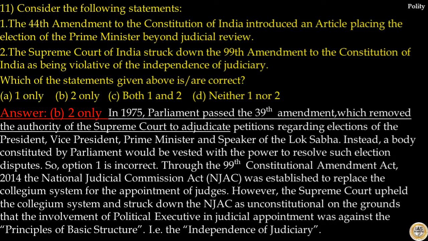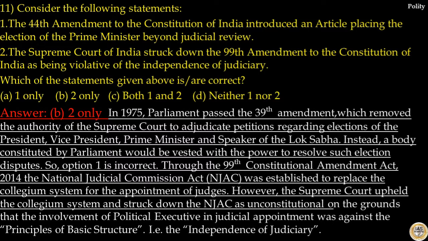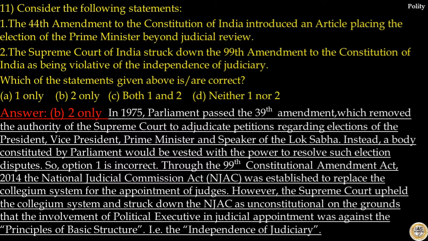In 1975, Parliament passed 39th Amendment Act, which removed the authority of the Supreme Court to adjudicate petitions regarding elections of the President, Vice President, Prime Minister and Speaker of Lok Sabha. Instead, a body constituted by Parliament would be vested with the power to resolve such election disputes. So, option 1 is incorrect.